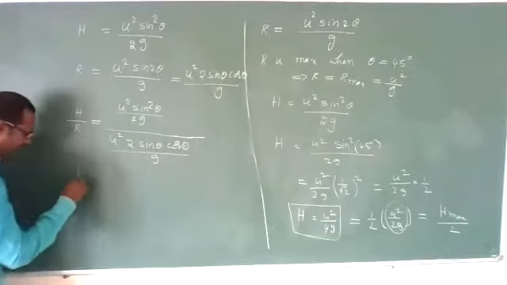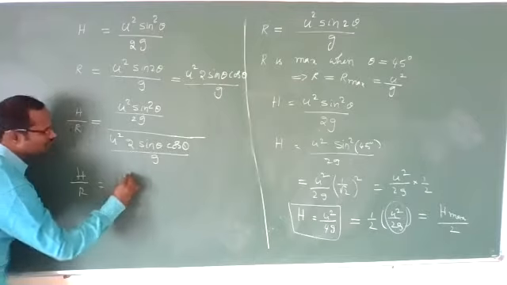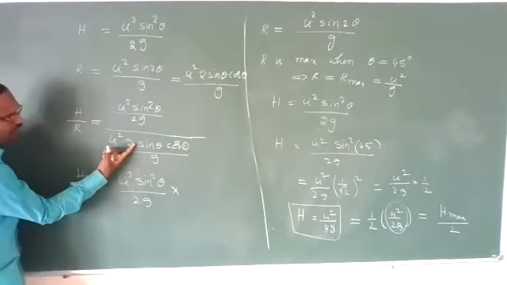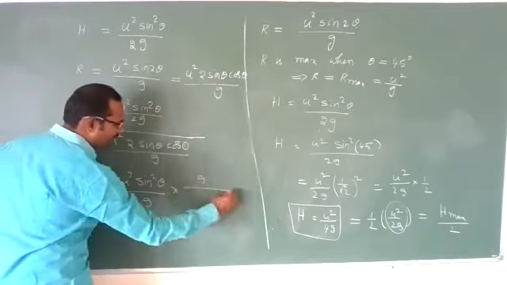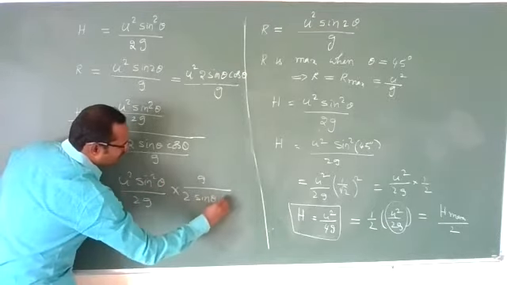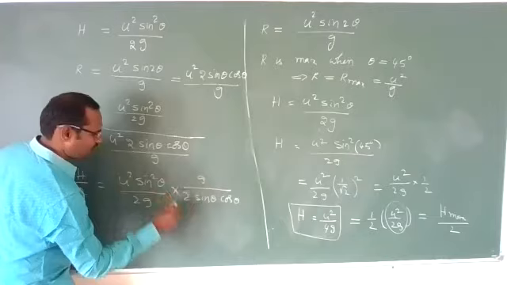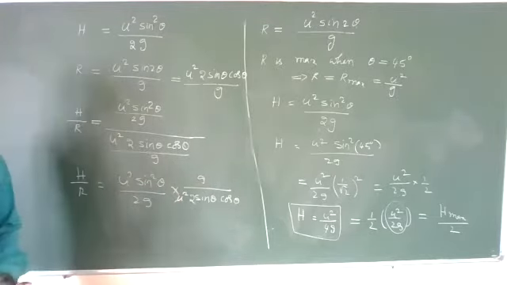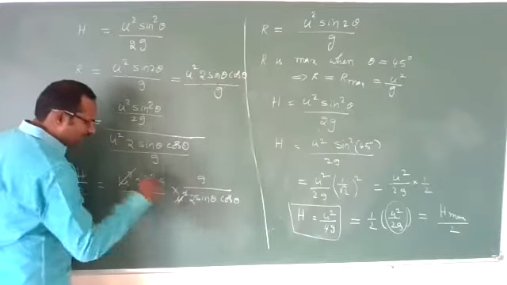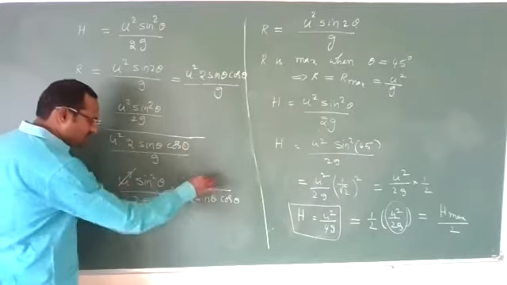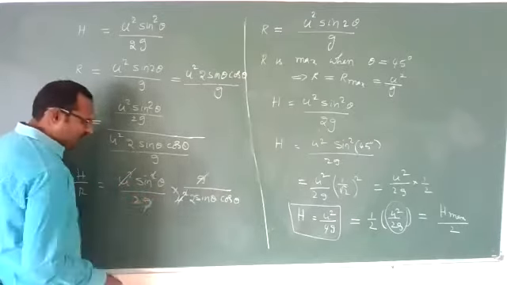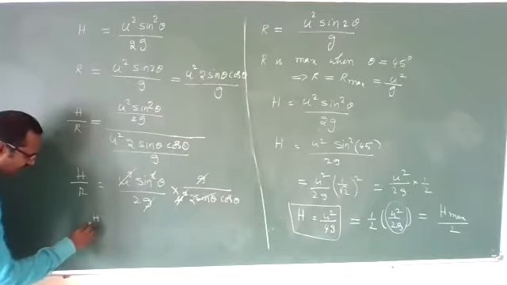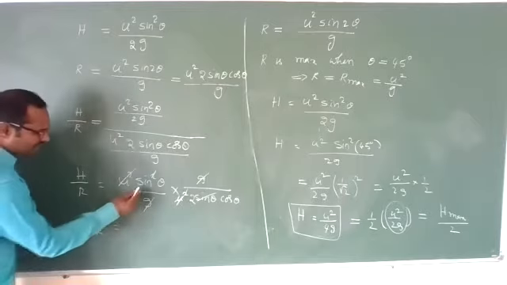Means you get h by r is equal to u square sin square theta by 2g, and this is going into the numerator, so it becomes g upon 2 sin theta cos theta into u square. U square cancels, g cancels. Sin square theta, one sin theta cancels. What are you having? H by r is equal to what?